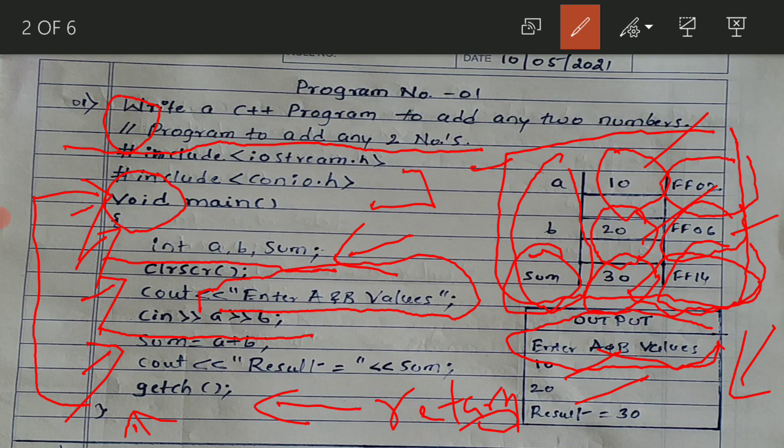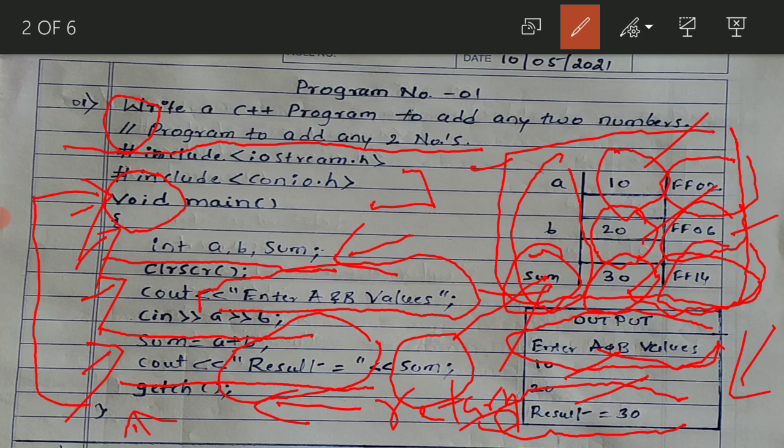Okay, fine. It is stored in the memory location, but it has to be printed. Hence, we are going to write here cout, less than, result equal to. See, what you have written in the double quotation mark is just a message. It is going to be printed as it is on the screen. Result equal to, here you can observe, result equal to. Then the sum value is how much? The sum value is 30. Hence you are going to get 30 on the result screen.